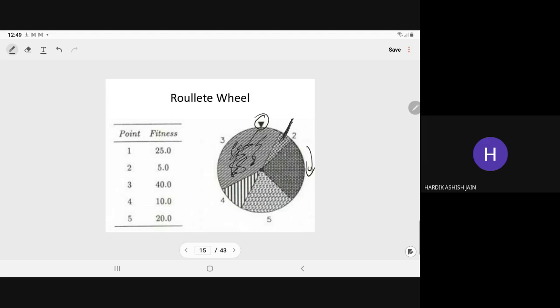But it doesn't mean this area will not come, and it doesn't mean this area will always come. It is probabilistic in nature. Any area can come, but this area has the highest probability, and this area has the least probability of selection. That is the Roulette-wheel.